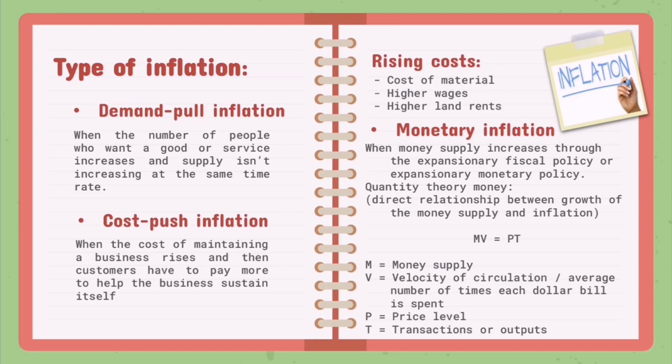Types of inflation. First, demand-pull inflation, when the number of people who want a good or service increases and the supply isn't increasing at the same rate. Second, cost-push inflation, when the cost of maintaining a business rises and customers have to pay more to help the business sustain itself: rising cost of material, higher wages, higher land rent. Number 3, monetary inflation, when money supply increases through expansionary fiscal policy or expansionary monetary policy.